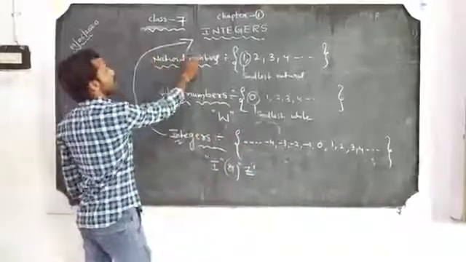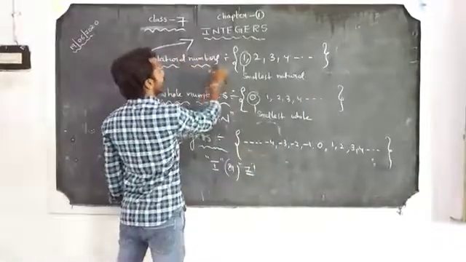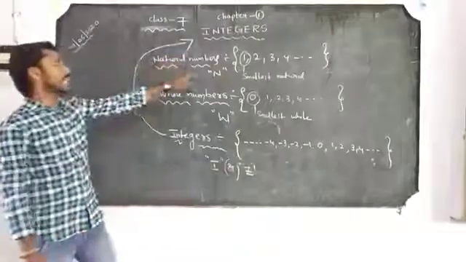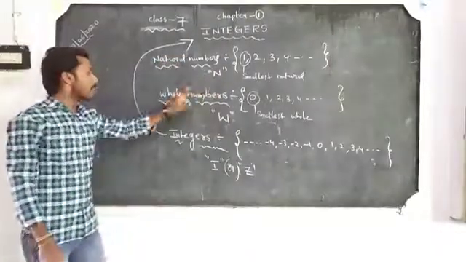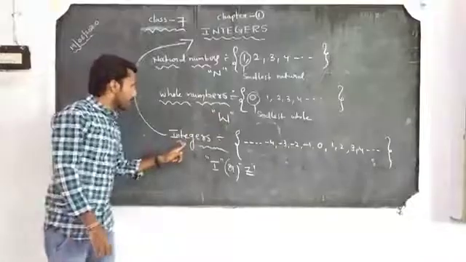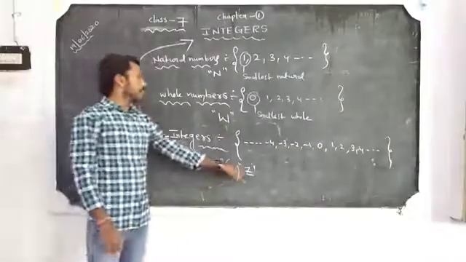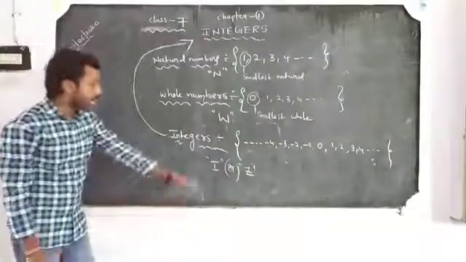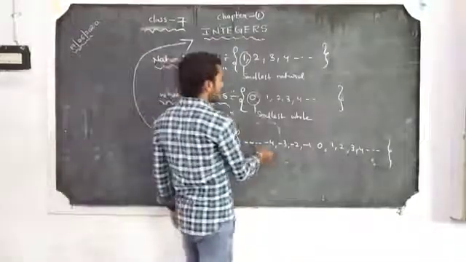Another one: natural numbers are denoted by capital N, whole numbers are denoted by capital W, and integers are denoted by capital I or Z.